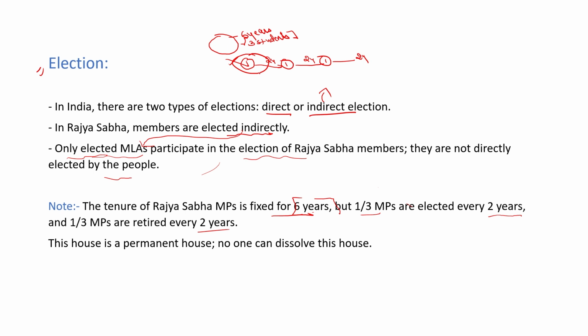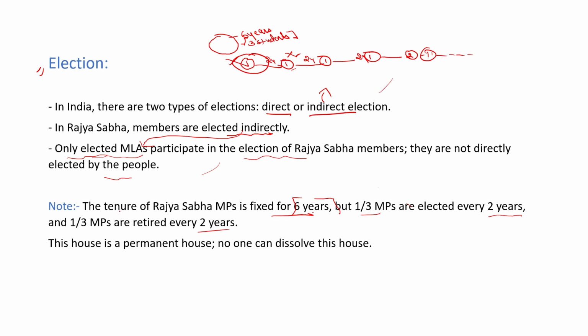Then I remove this student and admit another student. Then after 2 years, the next student completes 6 years. Then I remove one and again add one. This scenario continues. So in every 2 years, I remove one person who has completed his tenure of 6 years and appoint another person.